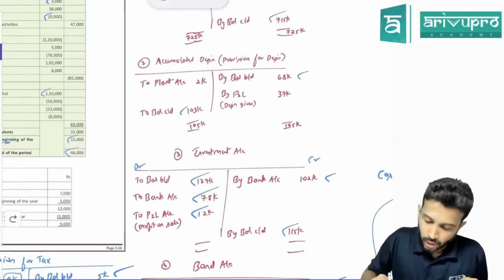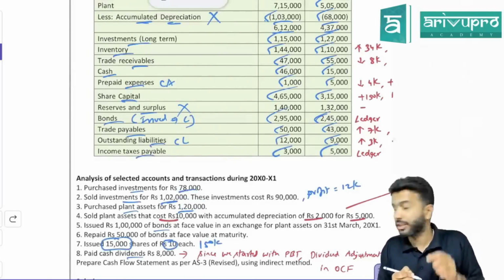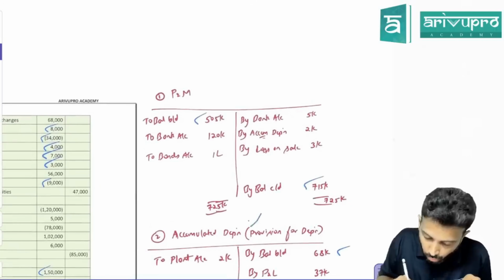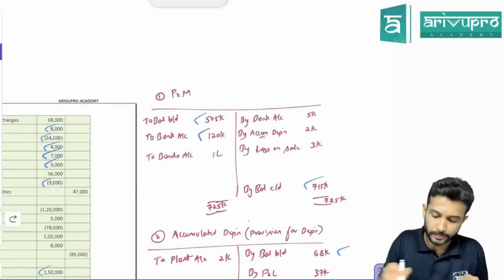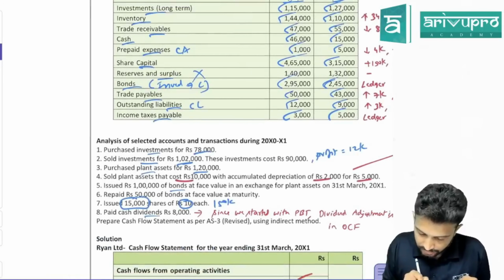All right. Next, what, sir? Purchased plant asset for 1,20,000. What's the journal entry for plant asset purchased? Plant account debit to bank account 1,20,000, which I have posted here. Okay. Next is what, sir? Where is the next adjustment?